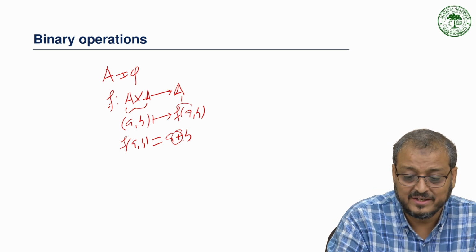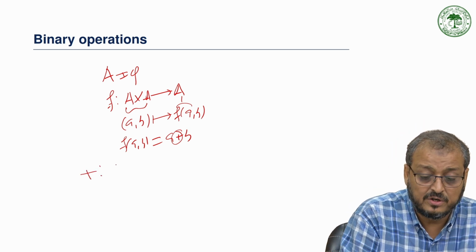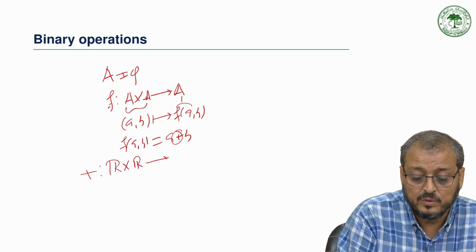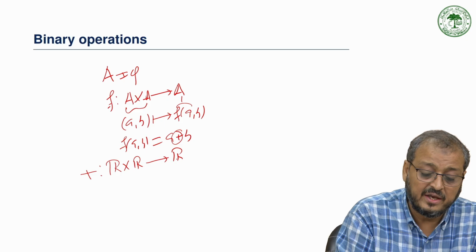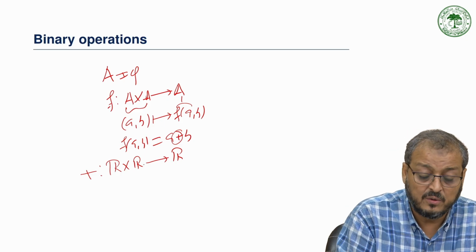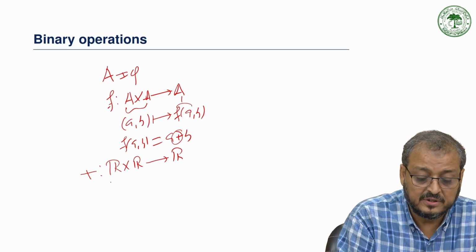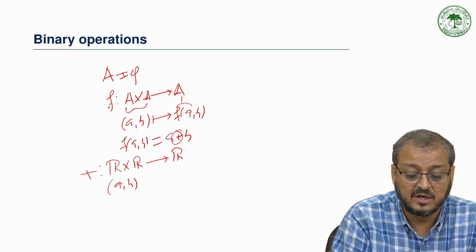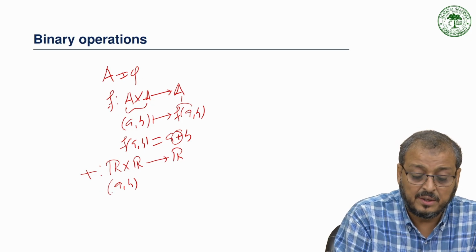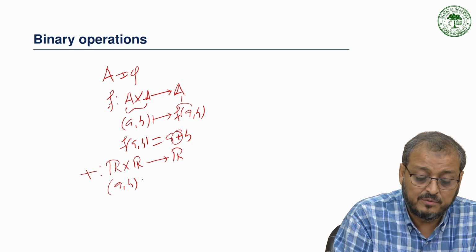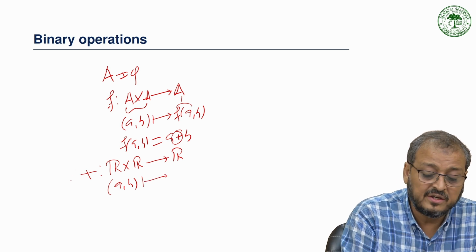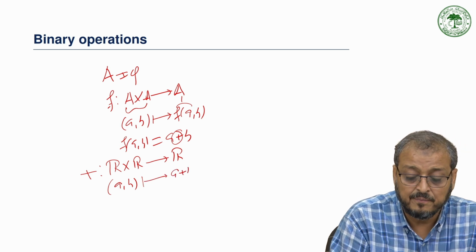Under addition, we can take the set of real numbers. We take any two elements from the set of real numbers, for example, a and b, which belong to R cross R, whose elements are ordered pairs. Because the operation is addition, we take a plus b.